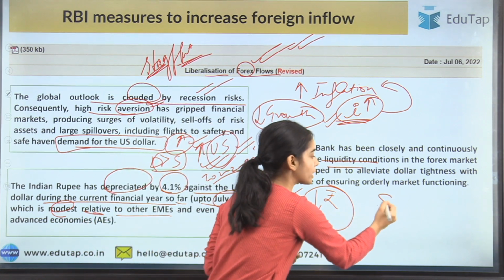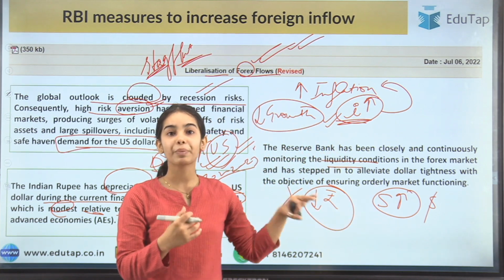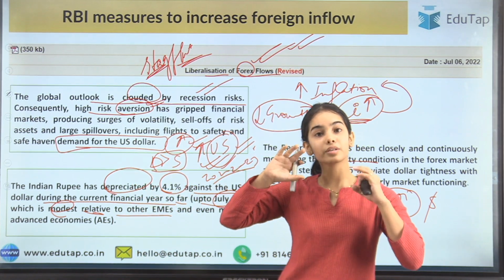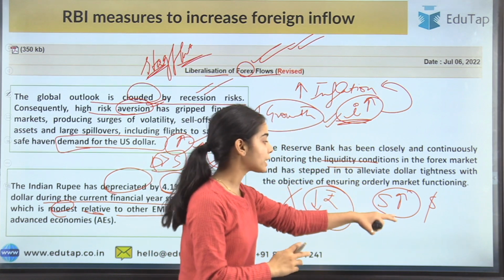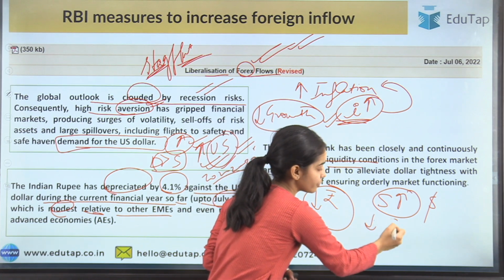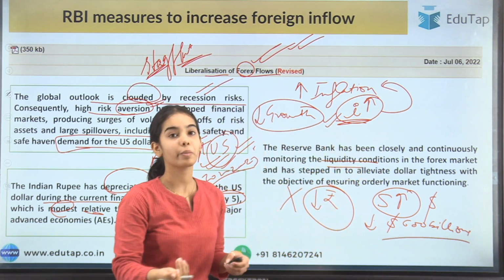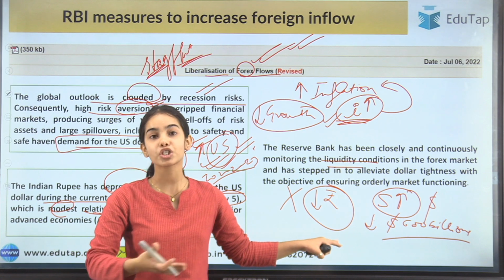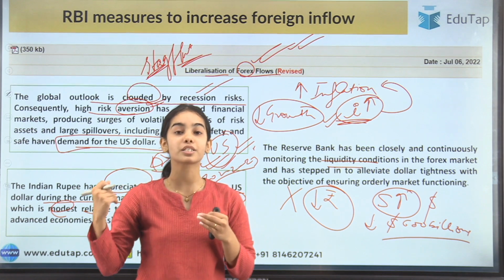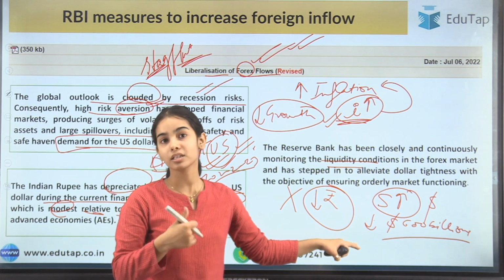Okay, it has already tried to increase the supply of the dollars in the Indian market, so that the depreciation of the rupee can stop, or at least decrease. But even though the RBI has tried to increase the supply of the dollars, and the RBI's foreign reserves have decreased, from $600 billion it has gone below $600 billion, still we can see that the depreciation is continuous.